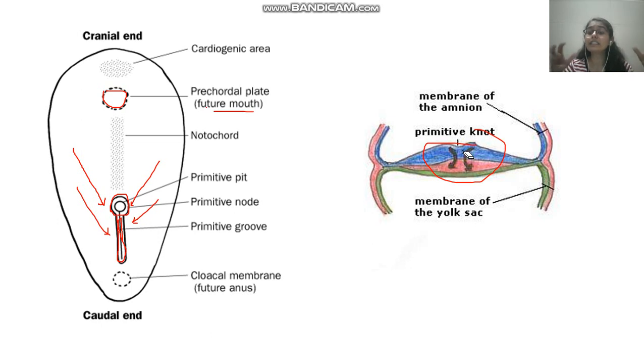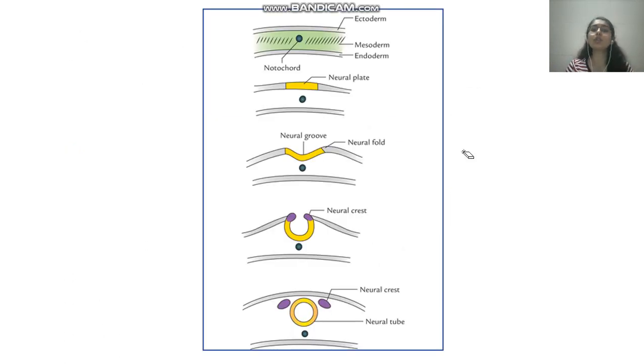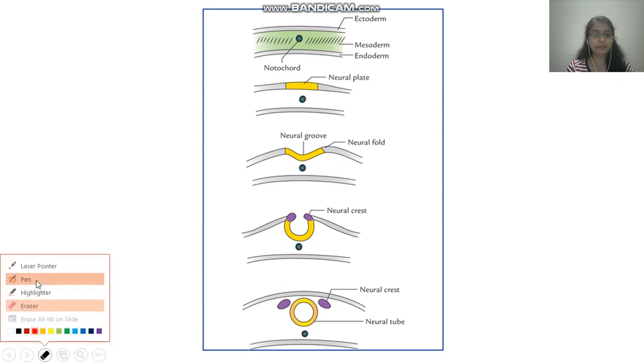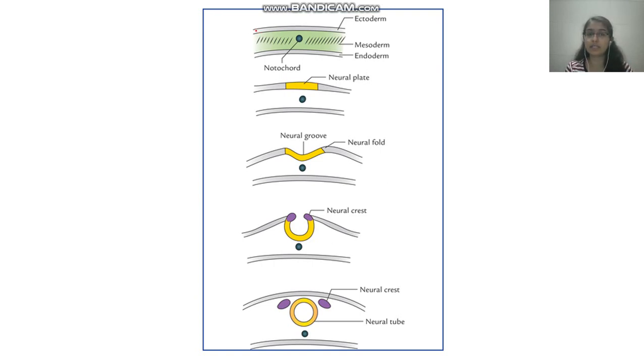The cells from the primitive node will come below the epiblastic layer, and it will form a notochord. So now we know that the epiblastic layer is the ectoderm. This was the epiblastic layer, it will form the ectoderm. The notochord which was formed below the epiblastic layer will be surrounded by mesoderm, and the hypoblastic layer is the endoderm.